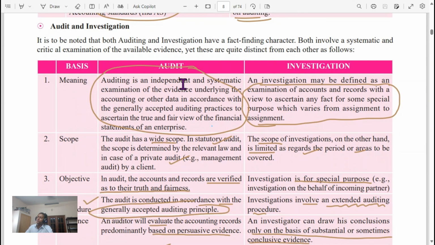Auditing is an independent and systematic examination of evidence underlying the accounting or other data in accordance with the generally accepted accounting principles to ascertain the true and fair view of the financial statements of an enterprise. Investigation is defined as examination of accounts and records with a view to ascertain any fact or for some special purpose, which varies from assignment to assignment.